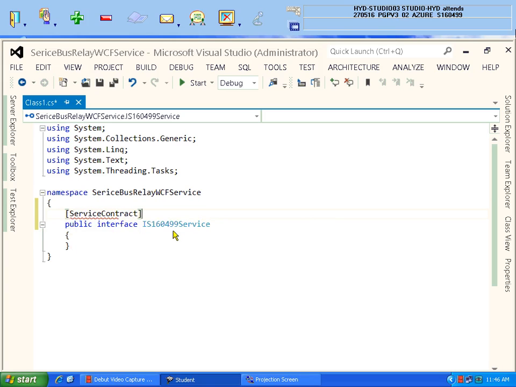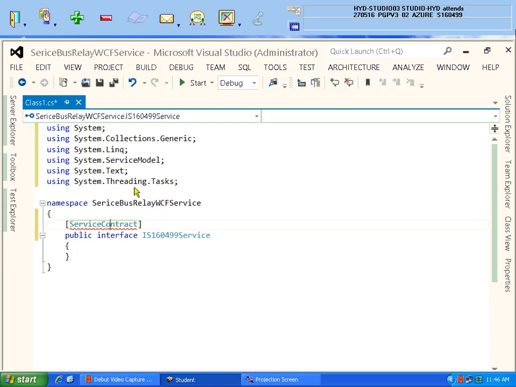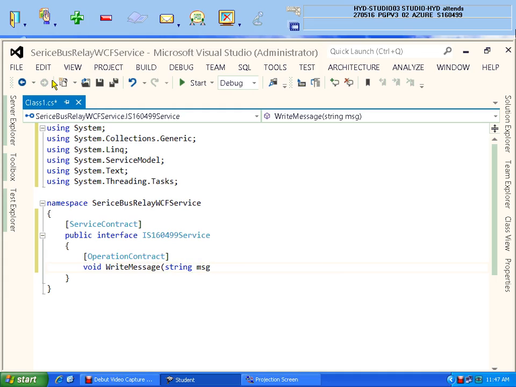Click here and press Ctrl dot or that arrow, then you will automatically get the namespace to be written here. So it was written, so the error was lost. Inside that, only one function you write with OperationContract. What is that? A void function, WriteMessage, with a string parameter, the message to be sent. I am sending one message, that message to be displayed at the server.